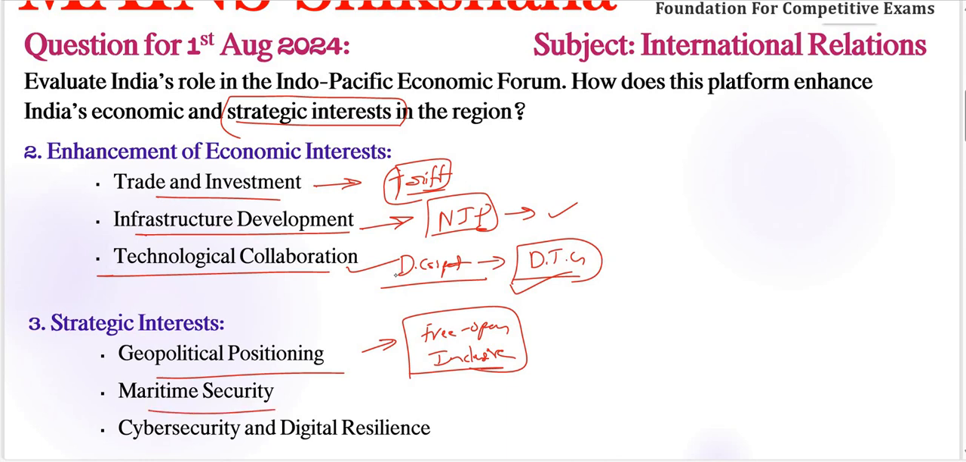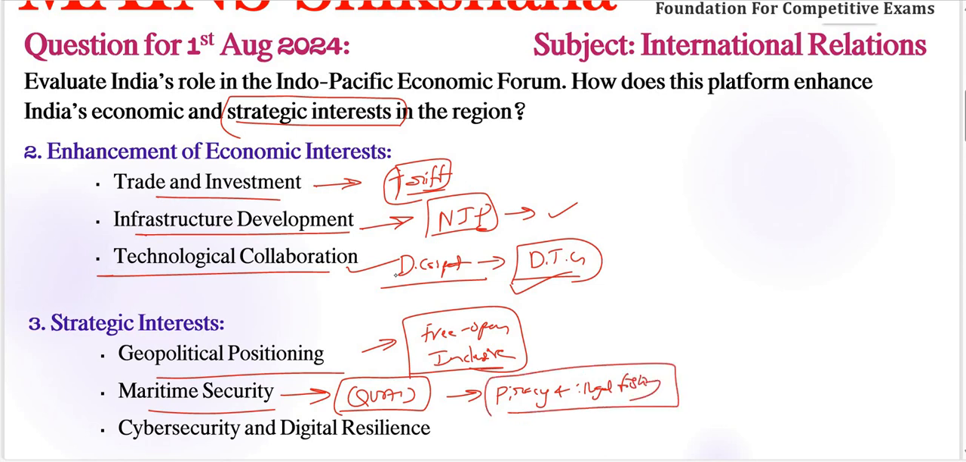Next, maritime security is also a very important strategic interest here. Collaboration within IPEF, alongside the Quad, is strengthening maritime security cooperation, addressing challenges such as piracy, and especially illegal fishing, which is very, very important here. We need to give all these types of important keywords.